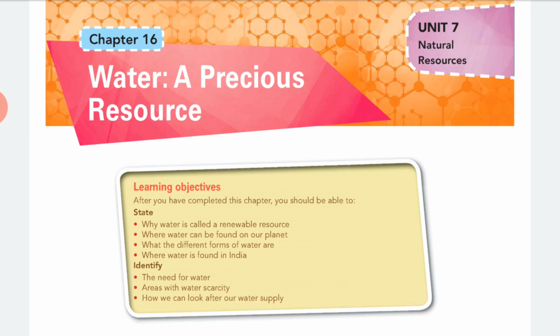So guys, at the end of this chapter, what will you learn? First, why is water called a renewable resource? Because we can reuse it, we can renew it. That means it is recycled. After using it, there is a cycle of rainfall, right? So there is a continuous water cycle. That's why it is a renewable source.